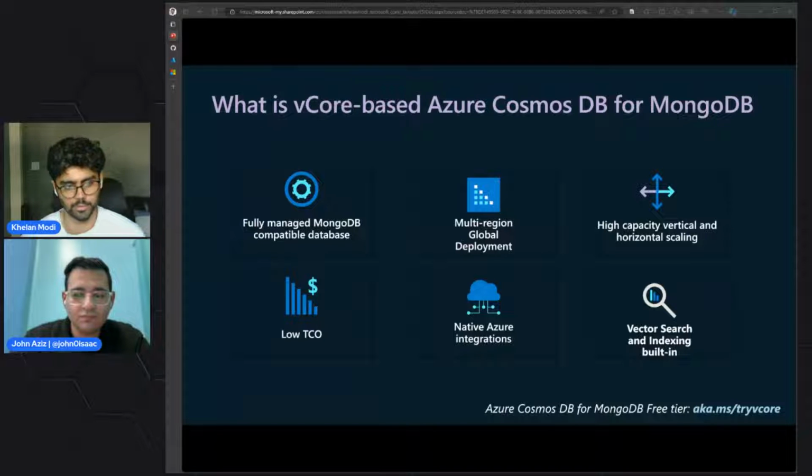Also, with Cosmos DB's multi-region write capabilities and advanced indexing like IVF and HNSW vector indexing, that means that you'll be able to build your RAG applications with low latency across the globe.